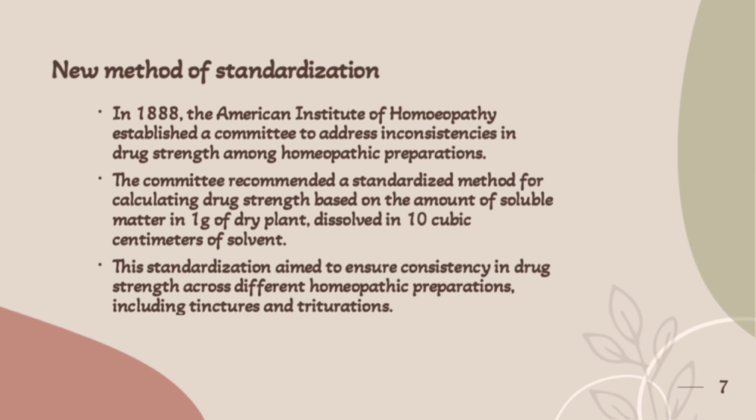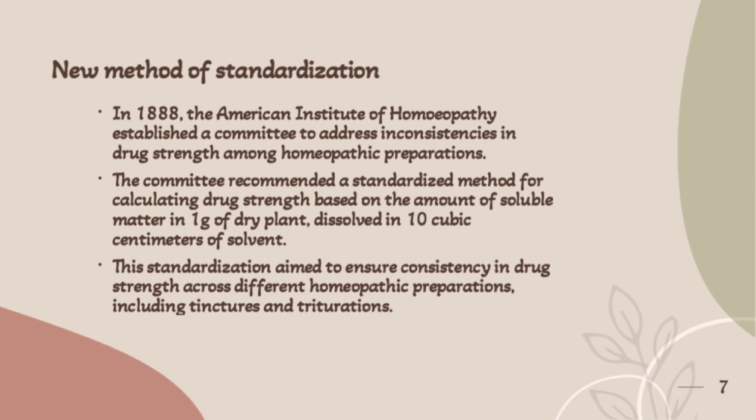New method of standardization. In 1888, the American Institute of Homeopathy established a committee to address inconsistencies in drug strength among homeopathic preparations. The committee recommended a standardized method for calculating drug strength based on the amount of soluble matter in 1 gram of dry plant dissolved in 10 cubic centimeters of solvent. That is, the moisture content of the plant is finally not considered as a drug substance. It is considered as a solvent, that is vehicle. Only the dry plant substance or dry drug substance is considered as a drug substance.